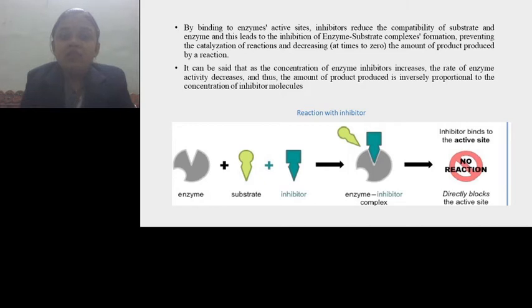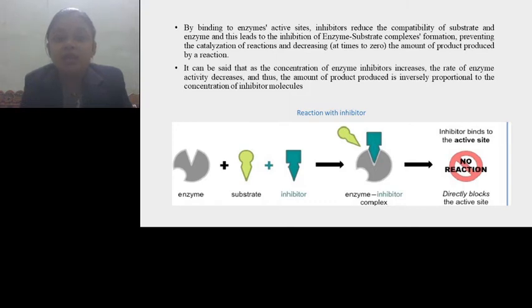Then we will see what happens when an inhibitor comes. By binding to the enzyme's active site, the inhibitor reduces the compatibility of substrate and enzyme, and this leads to the inhibition of enzyme substrate complex formation, preventing the catalysis of the reaction and decreasing the amount of product produced by the reaction.